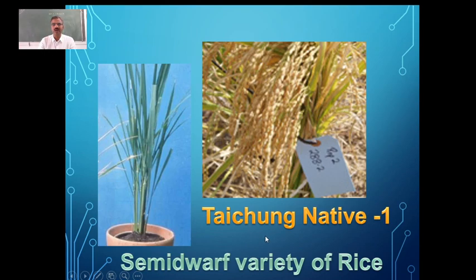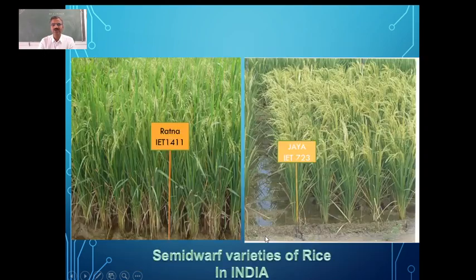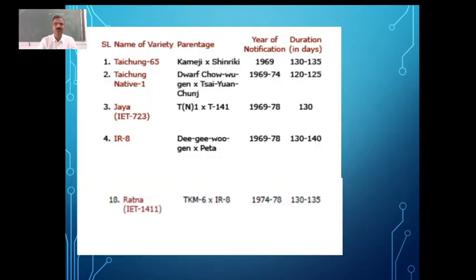In this institute, they developed another variety called Taichung Native 1. And some of the Indian varieties have been developed in our country, like Ratna and also Jaya. They are semi-dwarf varieties of rice which have a lot of productivity. The yield is very good. Now we have so many varieties of rice, including Sona Masuri and all.